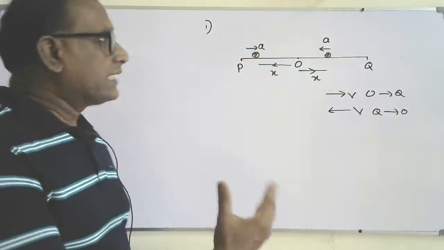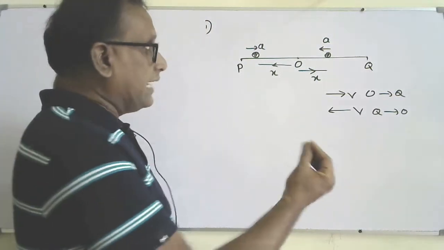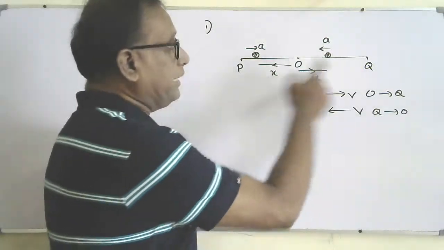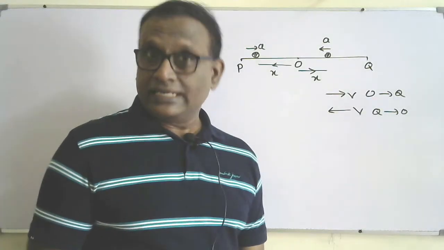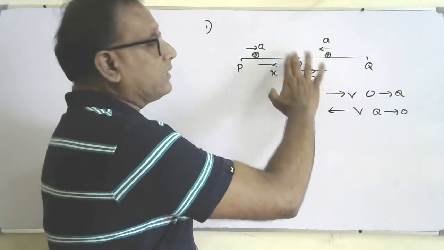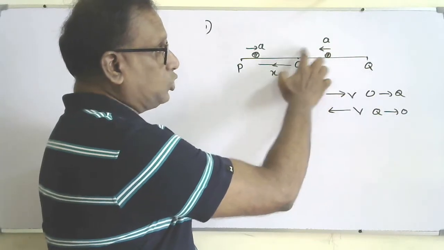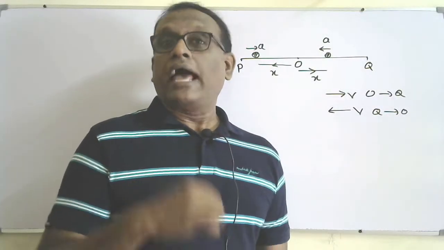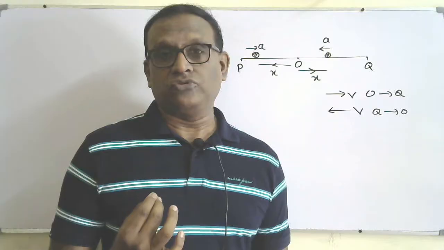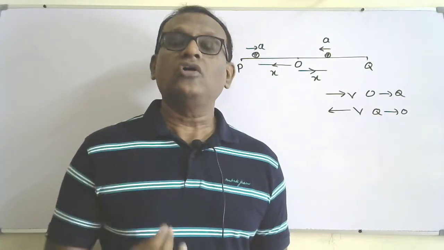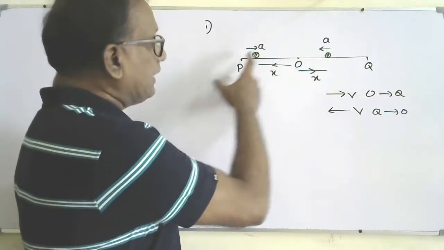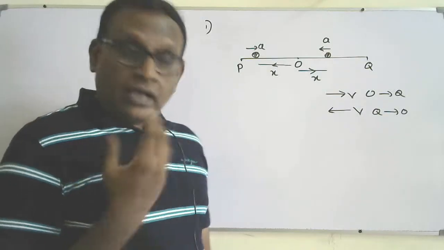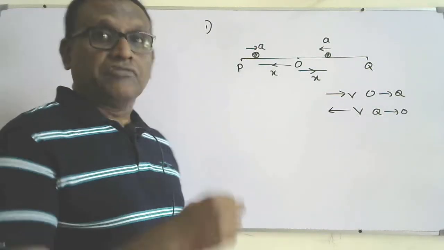Okay, so briefly I'll describe the simple harmonic motion. Imagine an oscillator, maybe a particle, shown by a sphere, oscillating between P and Q, and O is the equilibrium position. Whenever the particle is on the right side of O, the acceleration will be towards the equilibrium position. Always the acceleration will be towards the equilibrium position. That means, according to Newton's second law, the resultant force, or the restoring force, will always be towards the equilibrium position. If the oscillator is here, the acceleration will always be towards the equilibrium position. And you must know the displacement is always measured from the equilibrium position.